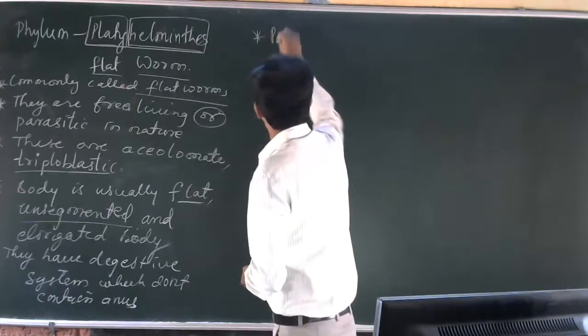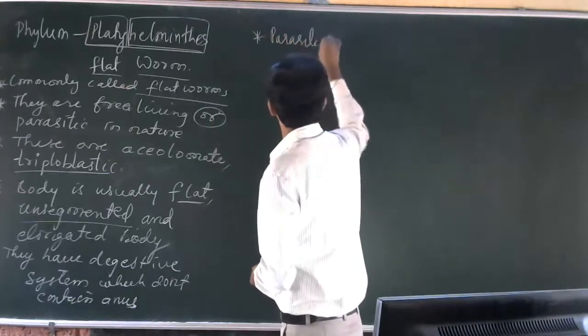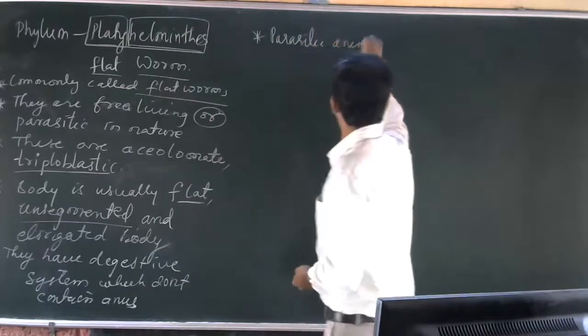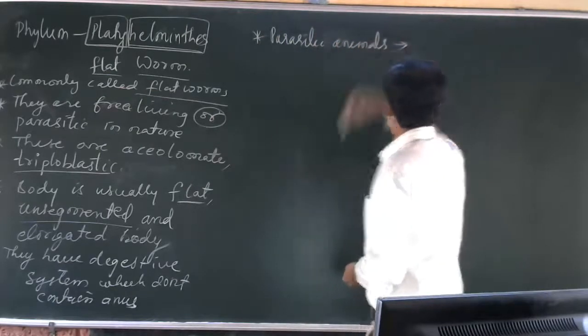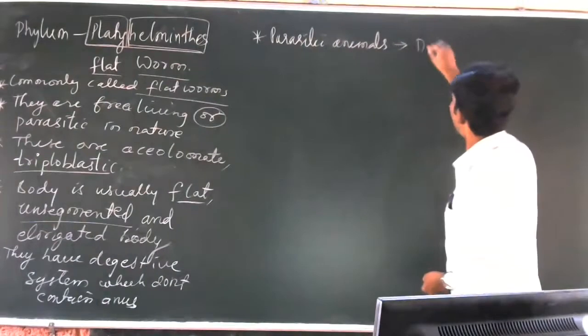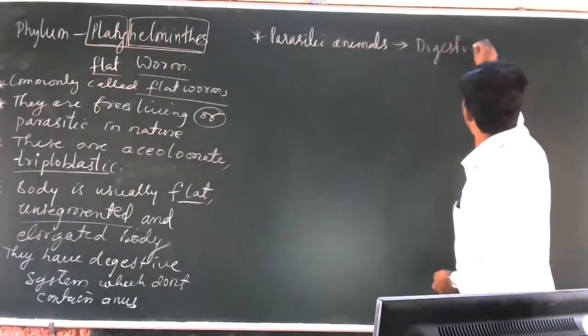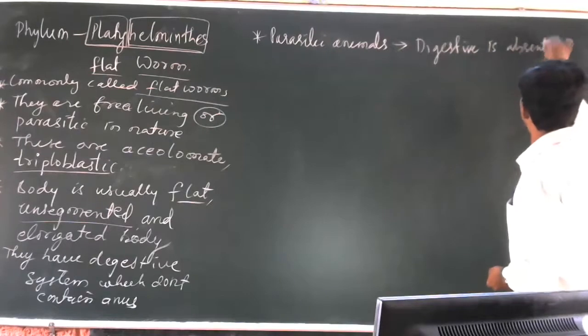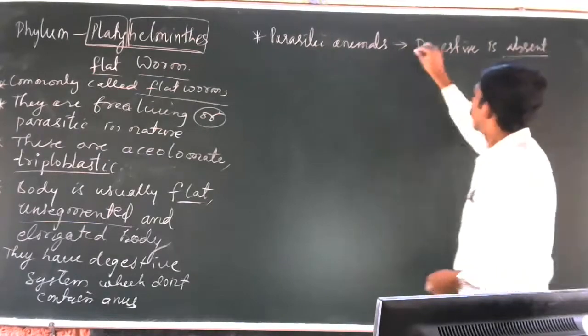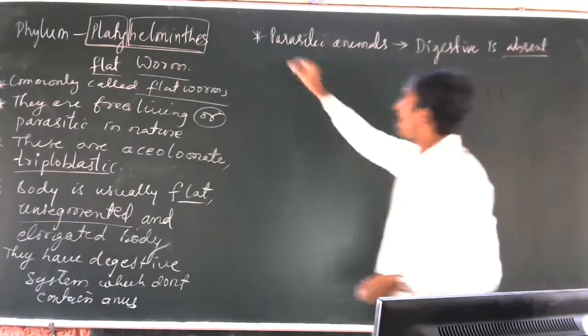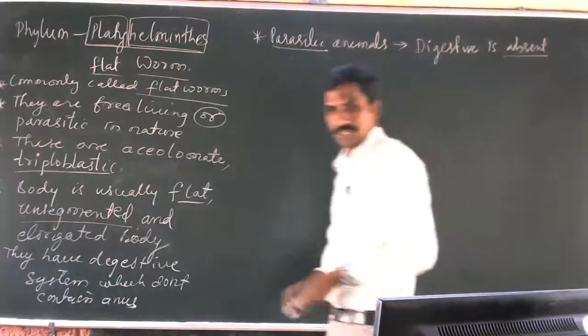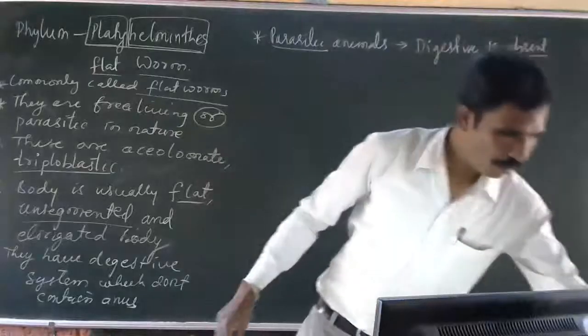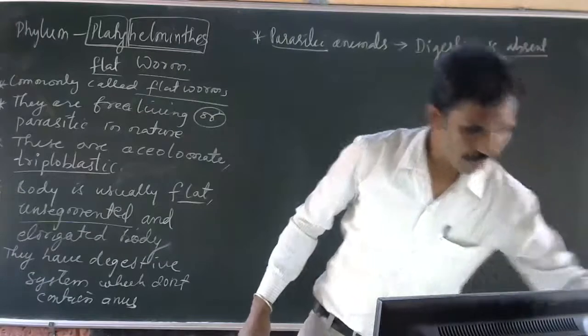In the case of parasitic animals, the digestive system is absent. Why? Because they are parasites. They directly absorb nutrients from the body of other organisms.